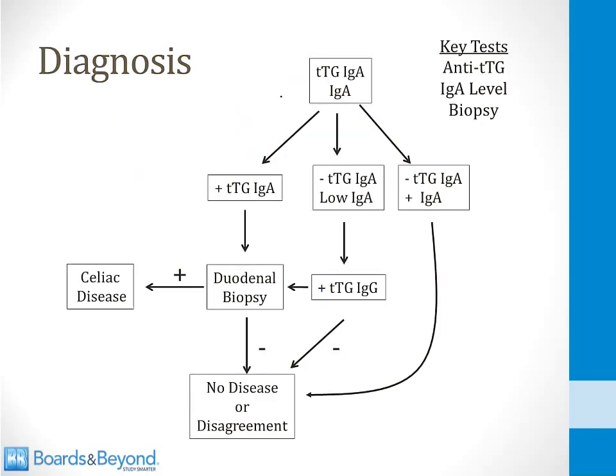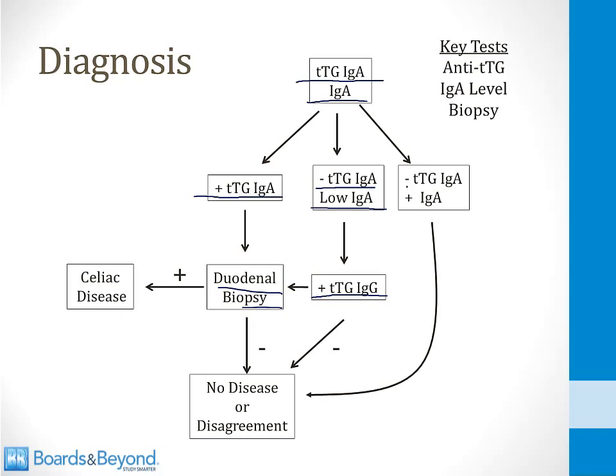I've shown on the slide an algorithm that can be used clinically to make the diagnosis of celiac disease. You start by measuring the IgA anti-tissue transglutaminase level along with a total IgA level. If the patient has increased levels of IgA antibodies against tissue transglutaminase, that suggests they may have celiac disease. You can confirm the diagnosis with a duodenal biopsy. On the other hand, if they have negative tissue transglutaminase IgA, you then need to look to the total IgA level. If the total IgA level is low, this means they may be IgA deficient. In that case, you need to measure the IgG level of anti-tissue transglutaminase antibodies, and if that's positive, you can then do a biopsy to confirm the diagnosis.